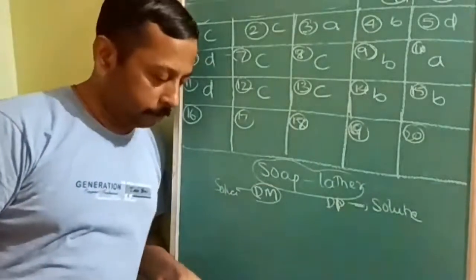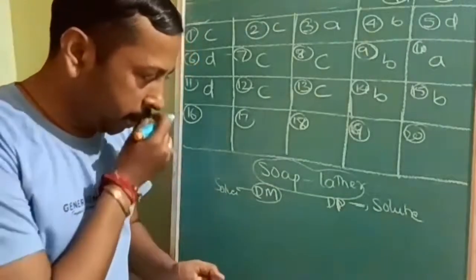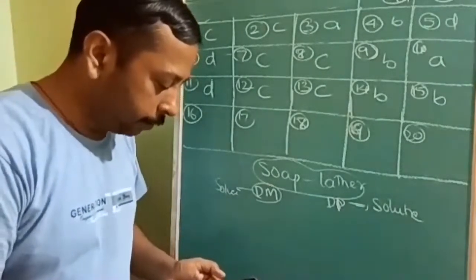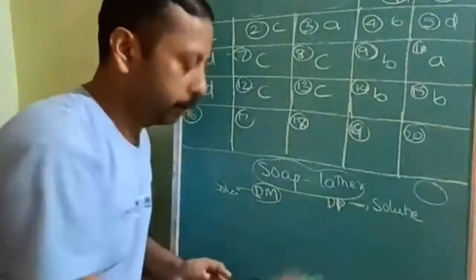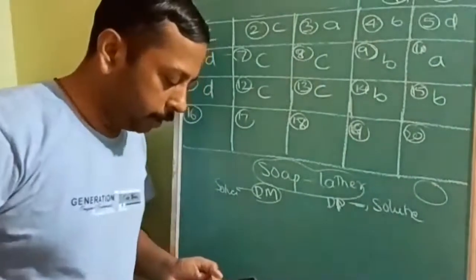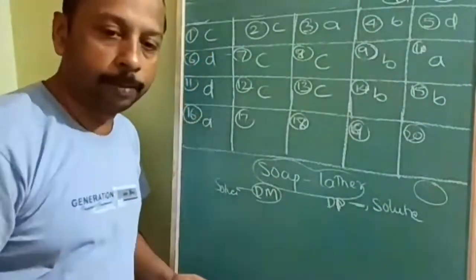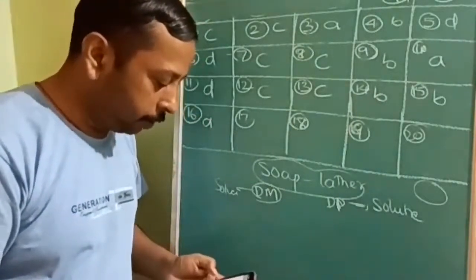So what will be your answer? Options are given as gas and liquid. Second, liquid and gas. Third, solid and gas. Soap lather means bubble. And solid and liquid. So the answer will be A option. Okay, what will be the answer? Answer is A.